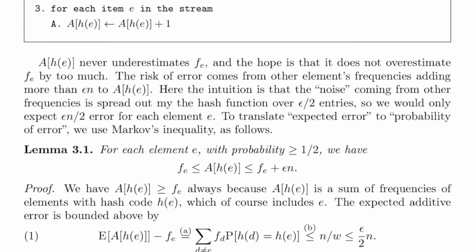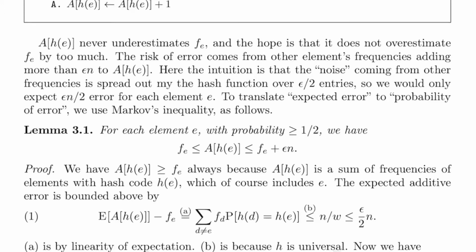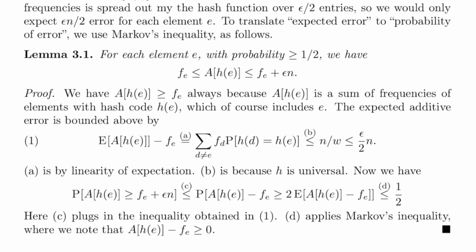For each element E with probability at least 1/2, we have that the frequency of E is at most A_H of E, which is at most the frequency of E plus epsilon n. Proof. We have A_H of E is greater than or equal to the frequency of E always, because A_H of E is a sum of frequencies of elements with hash code H of E, which of course includes E.